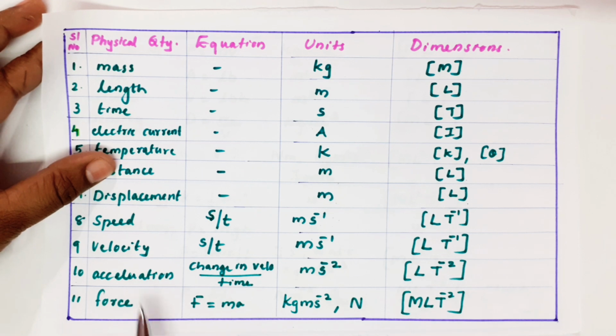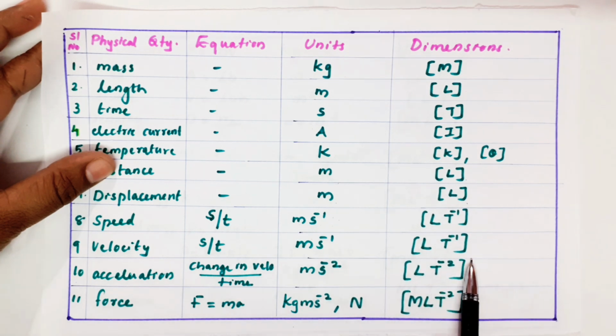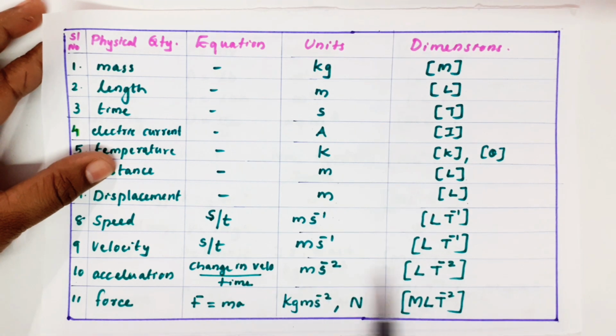Acceleration. Acceleration is change in velocity by time. Change in velocity means nothing but velocity. So meter per second by second. So it will be meter second minus 2. Or it can also be written as LT minus 1 by T, which is LT minus 2. Or you directly convert, meter is L, second is T. So LT minus 2.